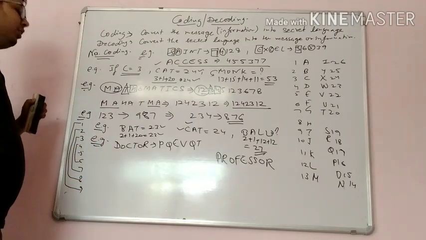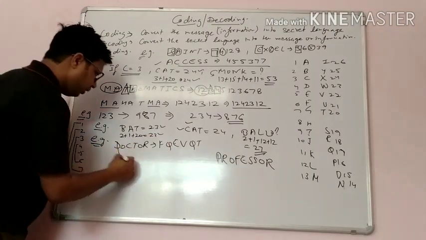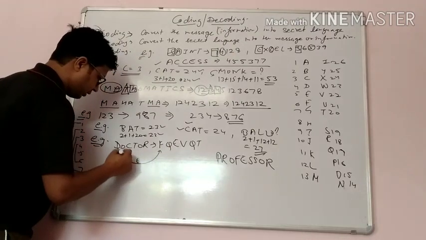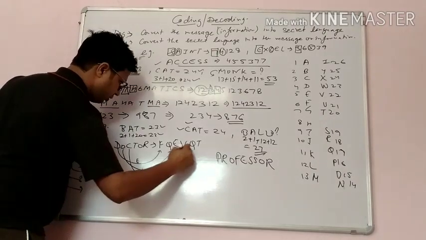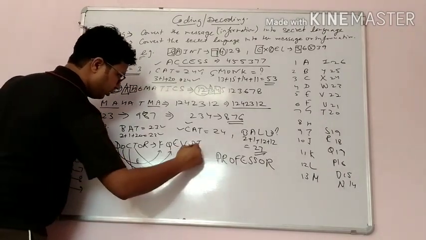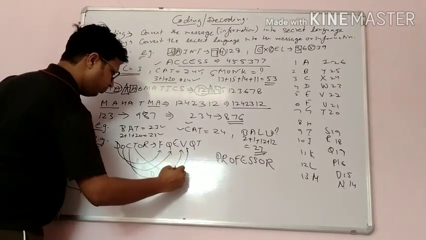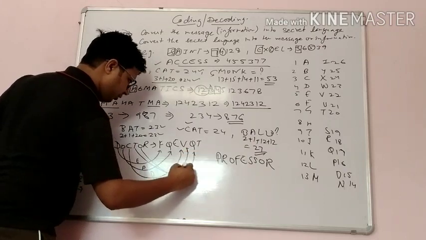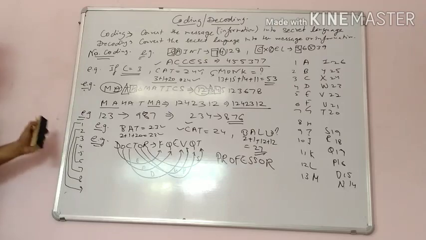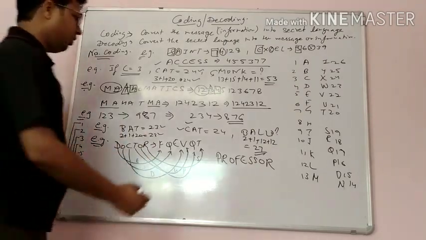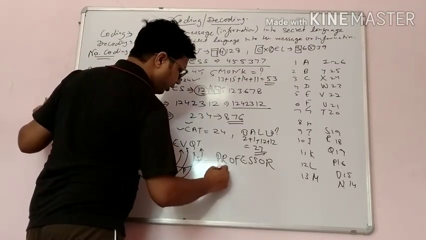Clear about it? See, here one letter is skipped. Now C, O, P, C, D, then T, U, then O again P, then R again S. So one letter we have skipped and write the next letter. So here also if you will skip one letter, P, Q will be skipped and it will be R.